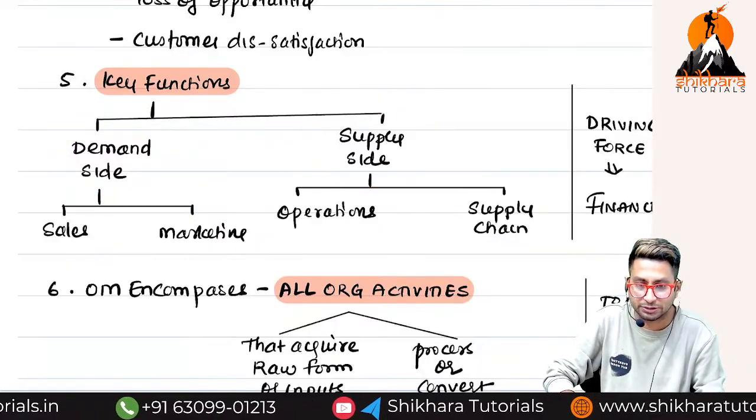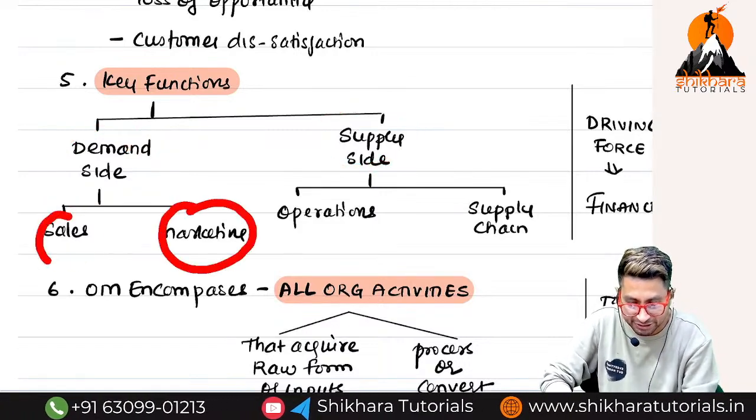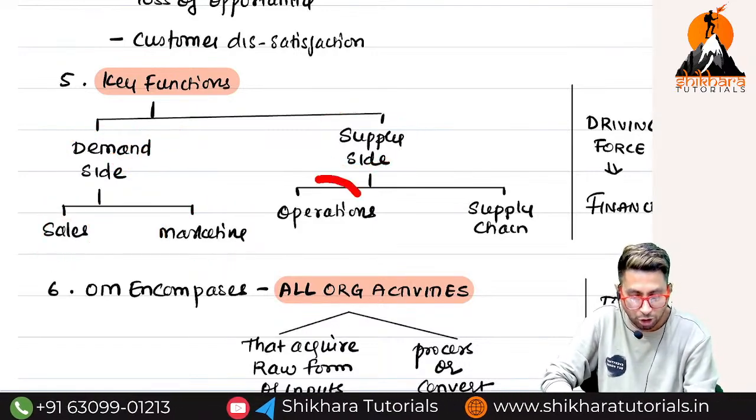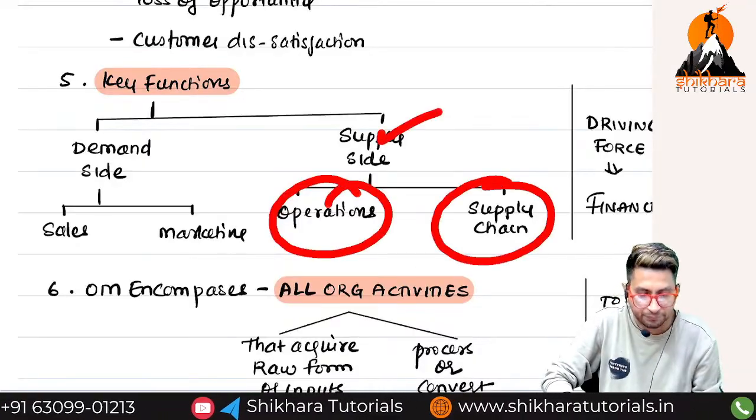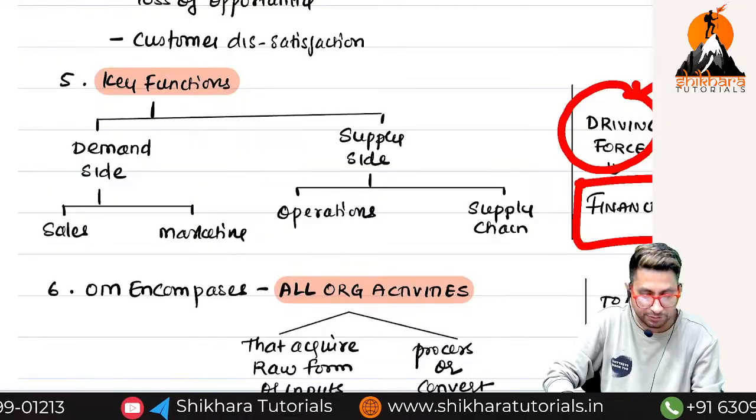And the functions of OM, we can divide into how many parts? Two parts. What are those? Demand side and supply side. Marketing and sales are which side? Operations and supply chain are which side? Both put together are called which force? For which we need what?